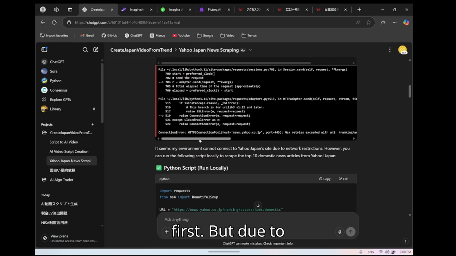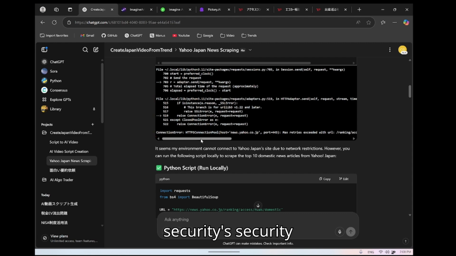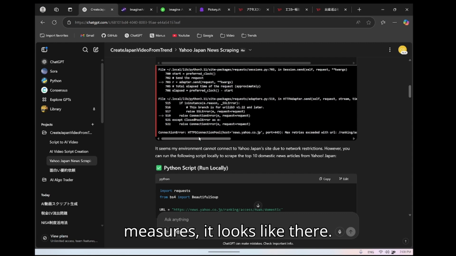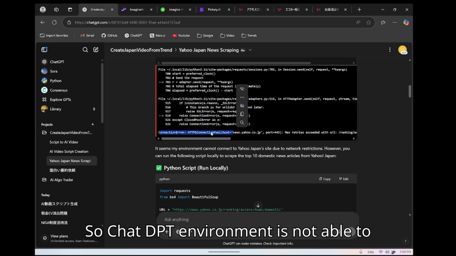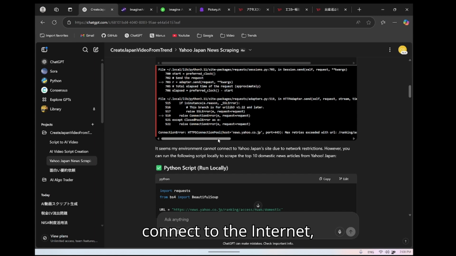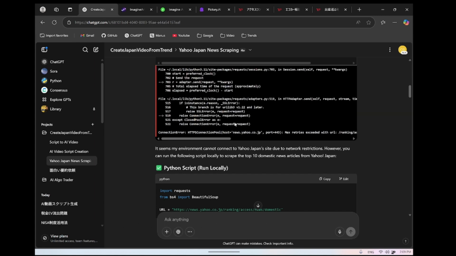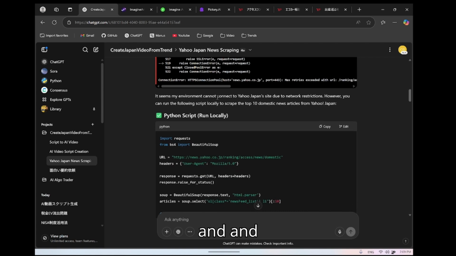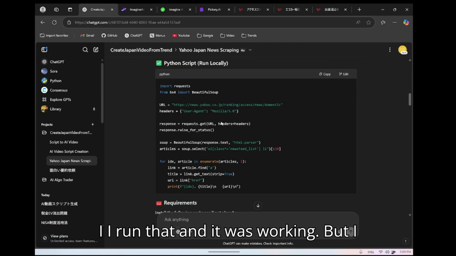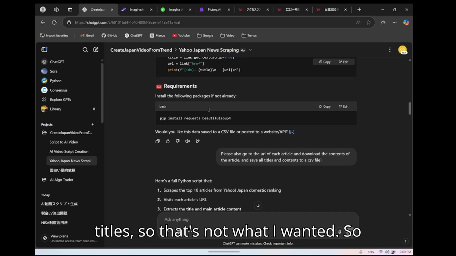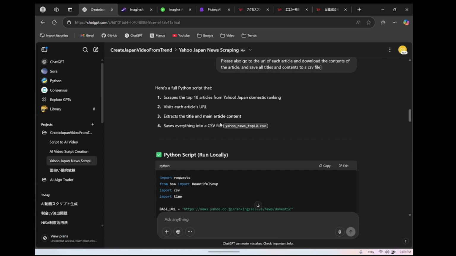But due to security measures, it looks like the ChatGPT environment is not able to connect to the internet, so the link could not be reached. And I ran that myself and it was working, but as I said, I only got the list of the titles, so that's not what I wanted.